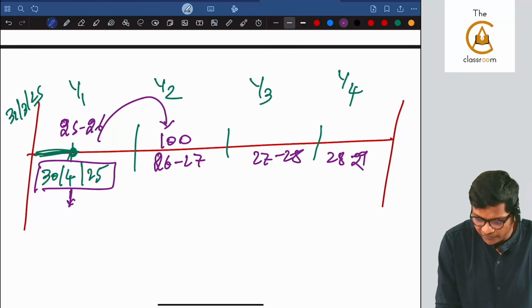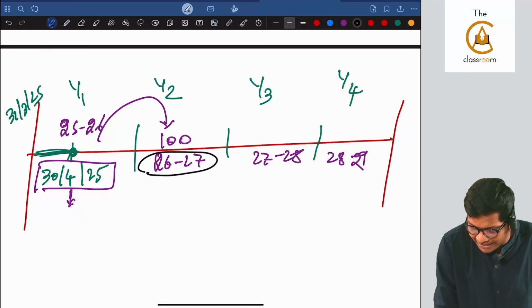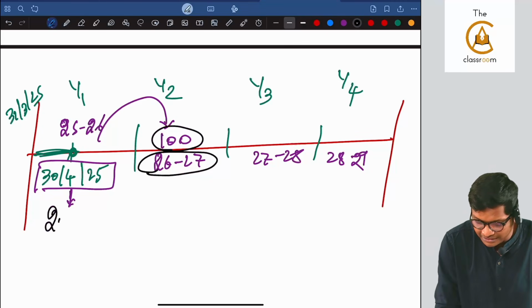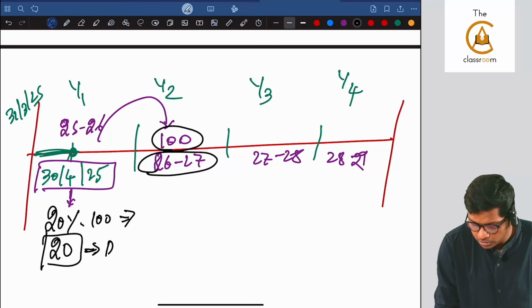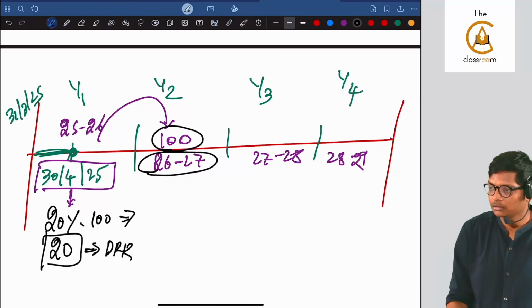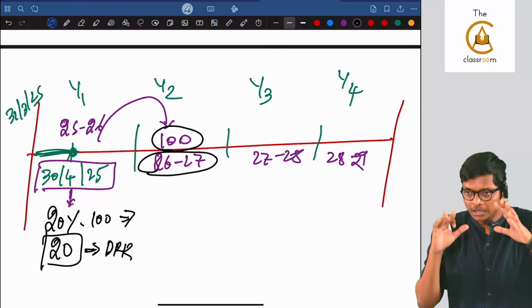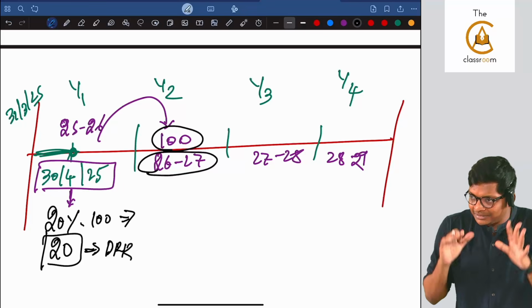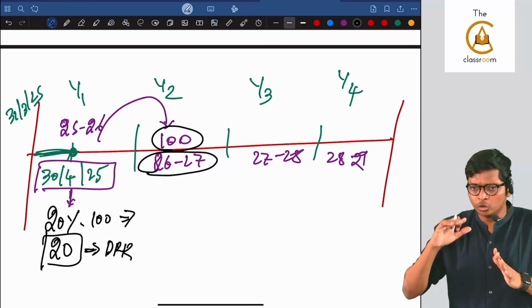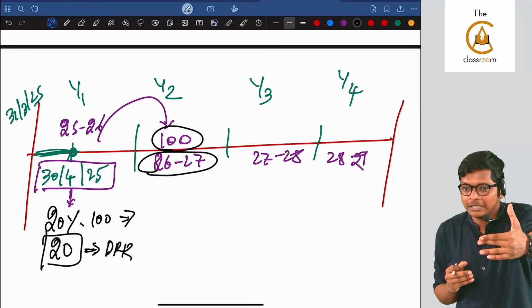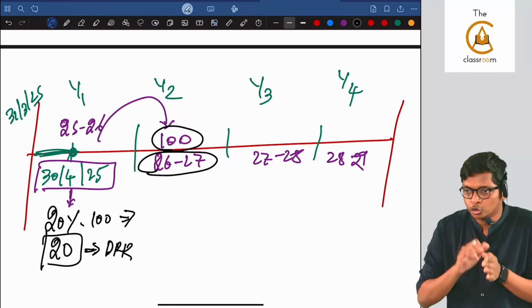So before this maturity happens for 100, I will transfer 20% of that 100. How much, guys? 20. I will create DRR. Let's assume this is the first year of business, and this year only I issued deposits. Deposits can be issued up to 3 years, but I can also issue for 12 months. So 12 months is 100.